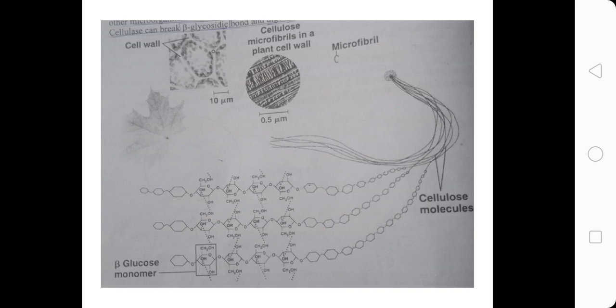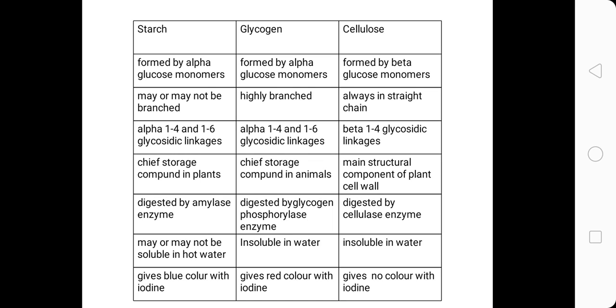If you zoom in, you can see that all these three chains are linked by hydrogen bondings with each other to form microfibrils, and then they all unite to form cellulose fibrils. Now we have a table, and in this table we will differentiate all these three main polysaccharides: starch, glycogen, and cellulose, in these 7 points.